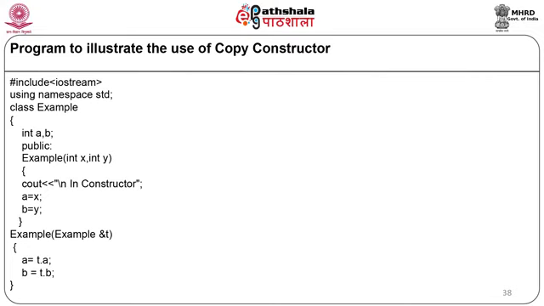So the name of the class is Example. Here we have two variables, two data members, a and b, of type integer. By default they are in a private scope. We will start with the public colon.